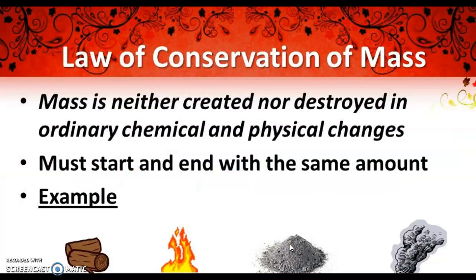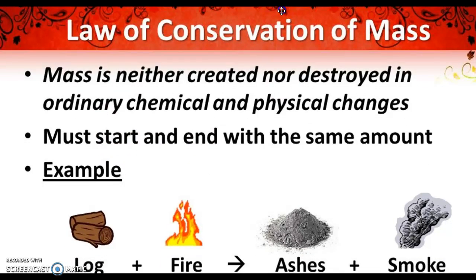So, the law of conservation of mass. When we're talking about something that is conserved, we're talking about something that is not lost. Mass is neither created nor destroyed in any ordinary chemical and physical changes, like chemical reactions. So let's look at this reaction.